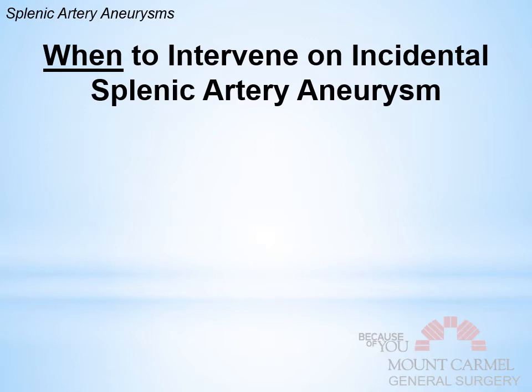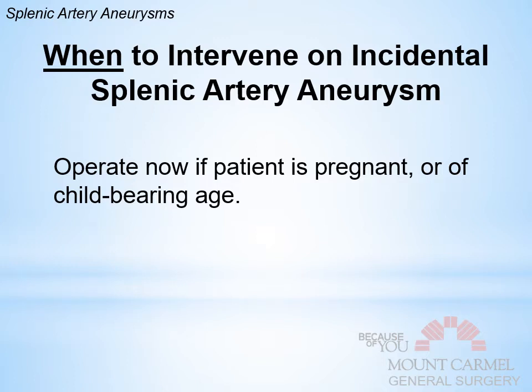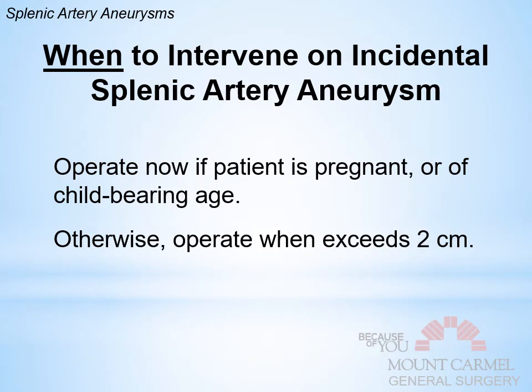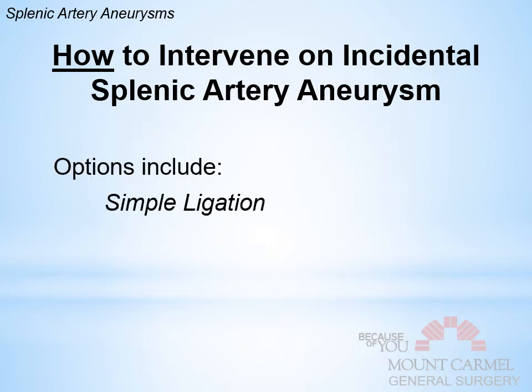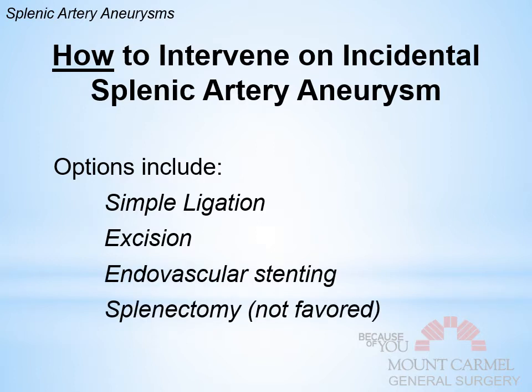So when do you intervene on an incidental splenic artery aneurysm? Well, operate now if the patient's pregnant or of childbearing age. Otherwise, you operate when it reaches 2 centimeters. That 2 centimeters is a good number to know for a number of things that we're going to talk about today. How to intervene: first when, and then how to. So when is when a person's pregnant or it's over 2 centimeters. How to do so? Options include simple ligation of it, so essentially stapling across or clipping across it, excision of it and putting a graft in, endovascular stenting, or a splenectomy. That used to be the answer. Splenectomy used to be the answer, but it's no longer the answer. It's now one of these options.